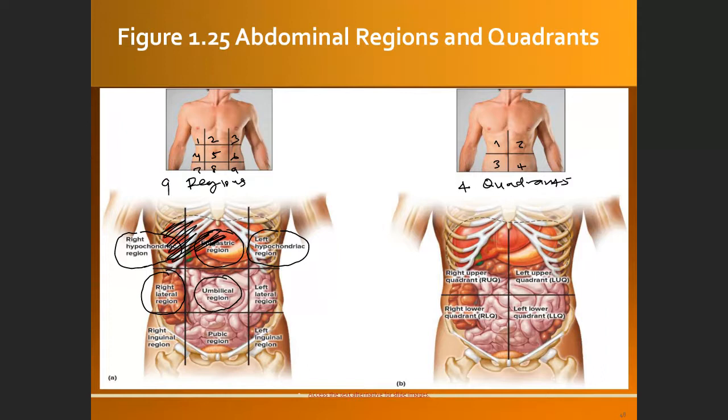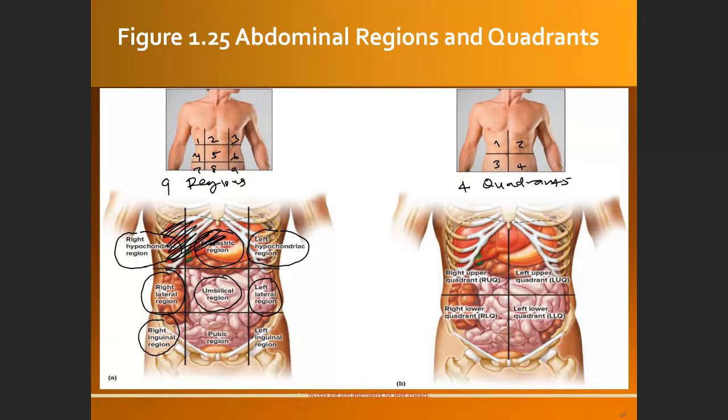The left lateral region, this is also small intestine and large intestine, especially the descending part. And then the right inguinal region. This is where, for example, the appendix is located. So appendicitis will be present in this area.